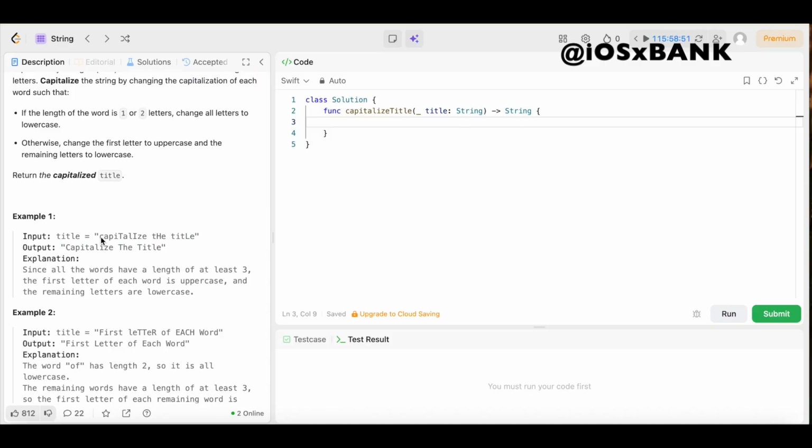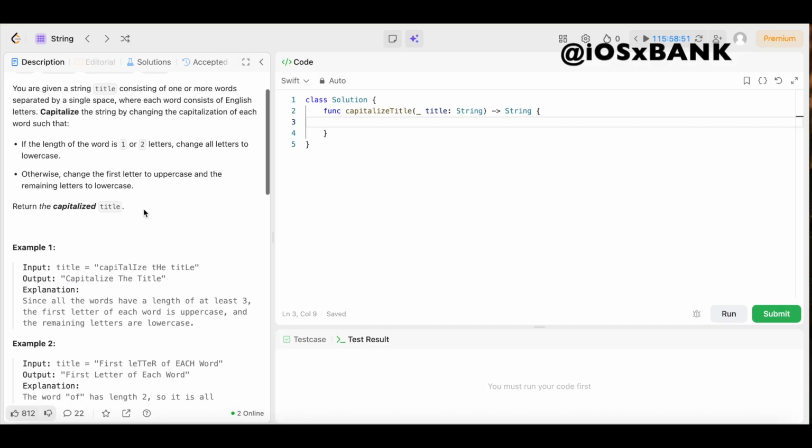Now, as you can see, the capitalization in this string is all off, right? Like first we have this L capitalized, we have this H capitalized, and we have this T capitalized. What we want to do is just change the first letter of every word in the string to uppercase and change the remaining letters to lowercase, right? So it will end up looking like this in the end.